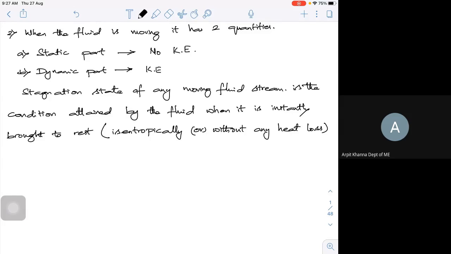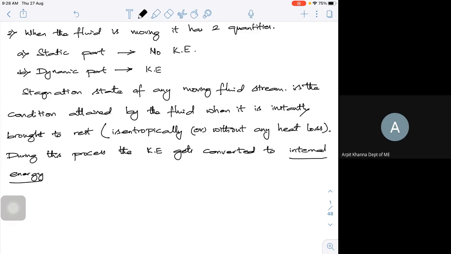Without any heat loss means there is no work done also, whatever it may be. So during this process, what will happen? The kinetic energy gets converted to internal energy. And this internal energy we are trying to measure.